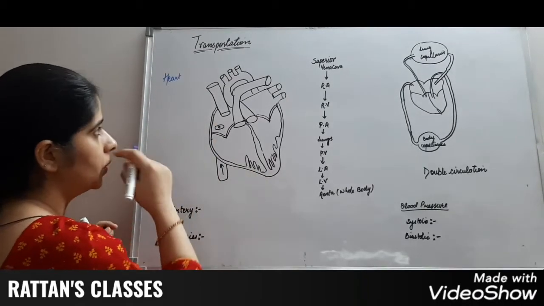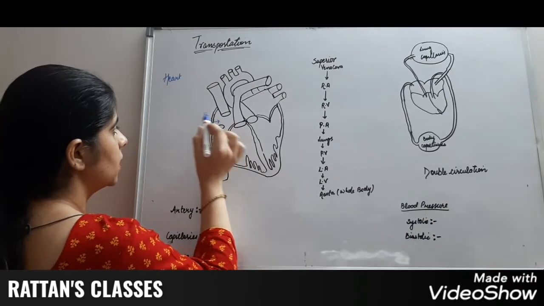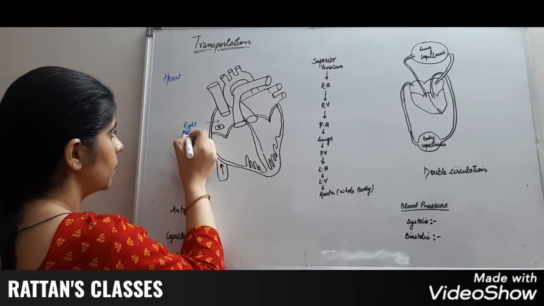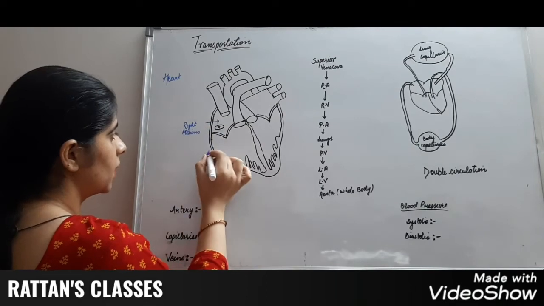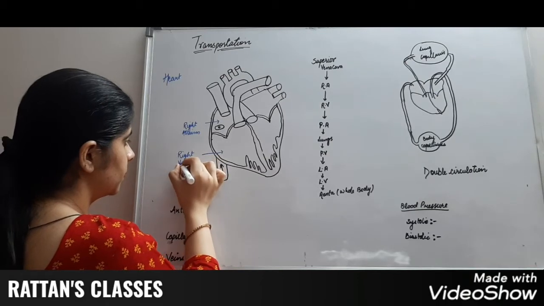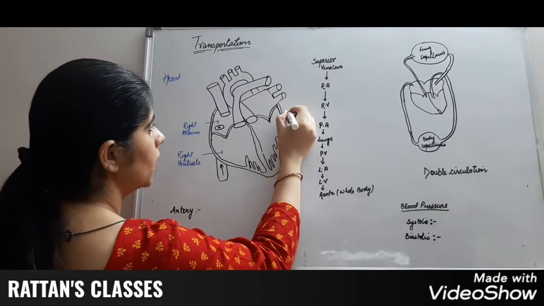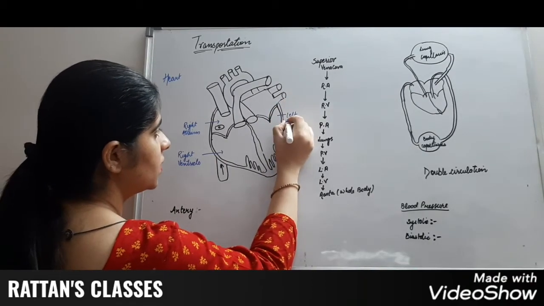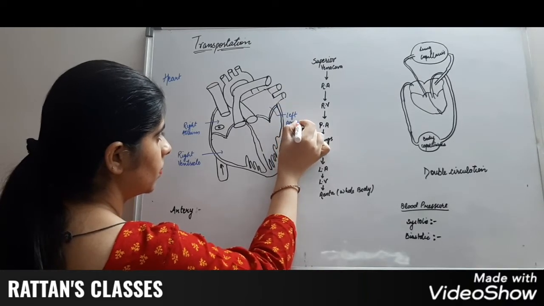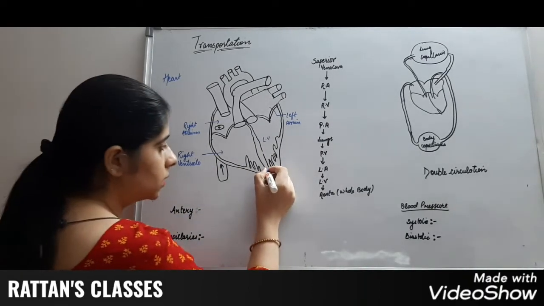This is a diagram of human heart. Heart is divided into four parts. One is right atrium, right ventricle, left atrium, this is left ventricle, this is the septum